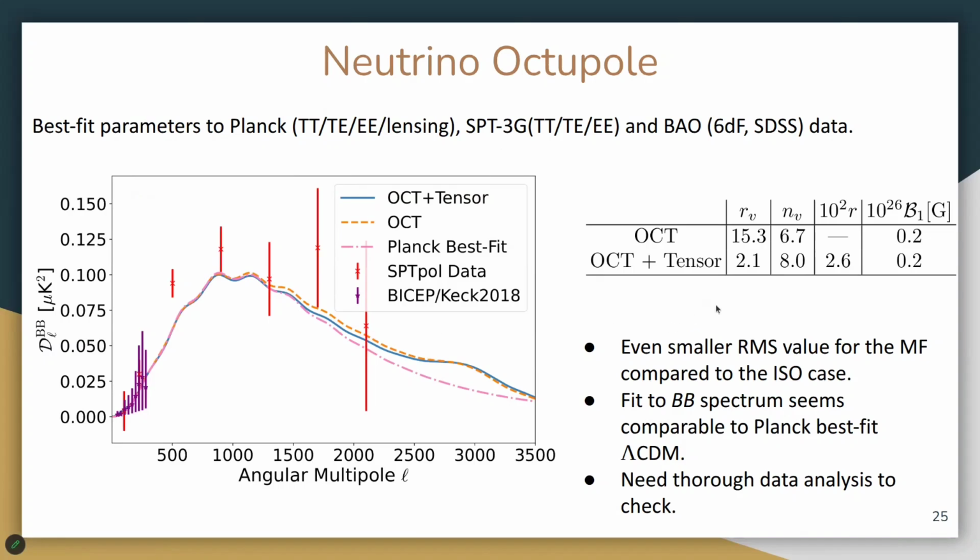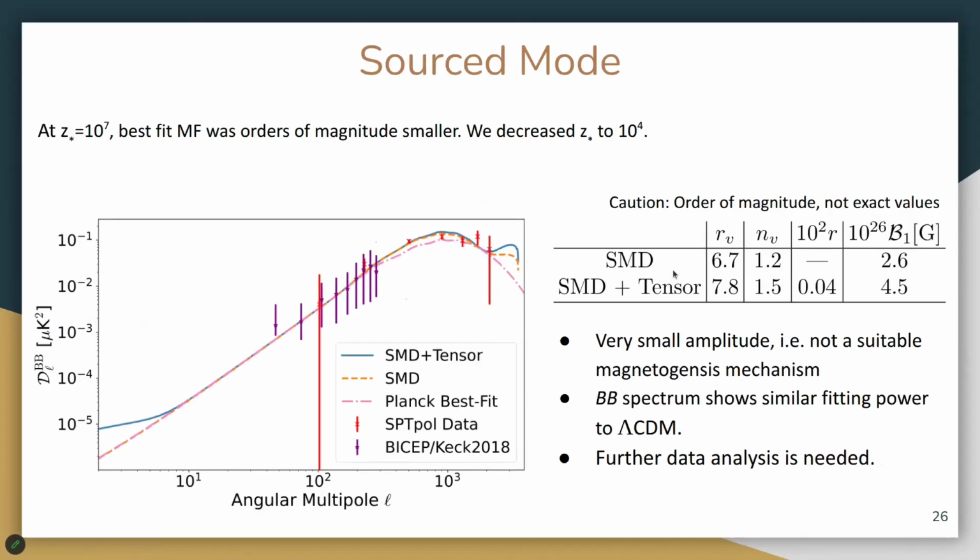Of course, that doesn't mean that this is a detection of this initial condition. It's just a hint that there's something interesting happening. And so to make proper conclusions, we need to do proper data analysis, run MCMC, put upper limit on their amplitude along with tensors. And similar story happens for source mode, where when we first did this exercise, we set this additional dark species to source the vector perturbations at a redshift 10 to the 7, but then we found the magnitude of the magnetic field to be even smaller than in the octupole case.